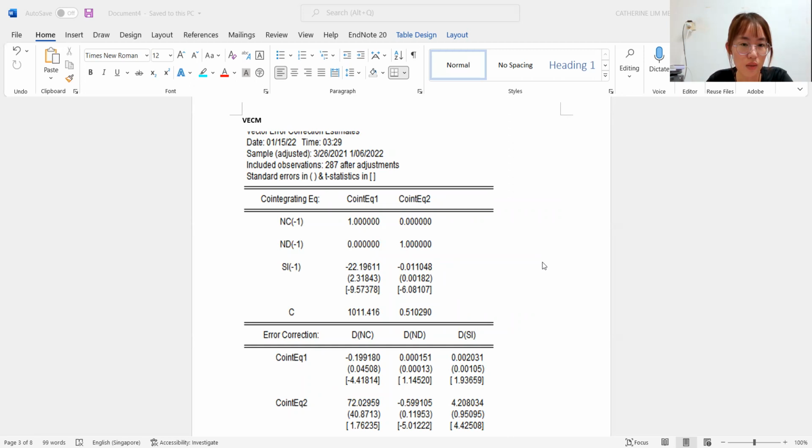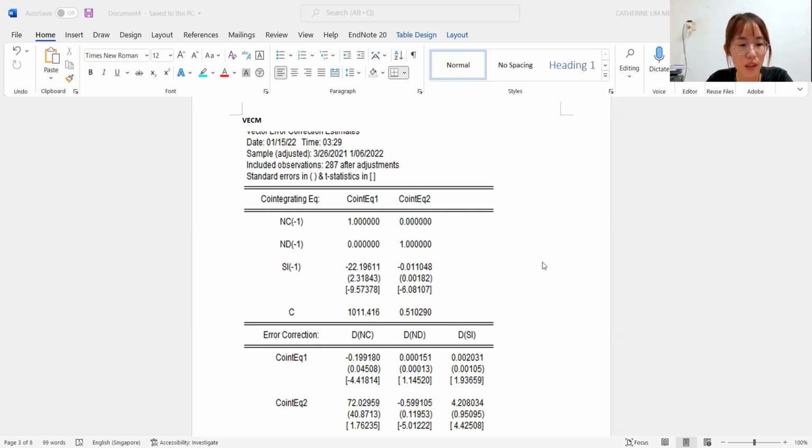So the result is negative. For ECT2, it shows that new death is statistically significant at 5% significance level because the t ratio is higher than 1.96, and the result is also negative and also smaller than 1.